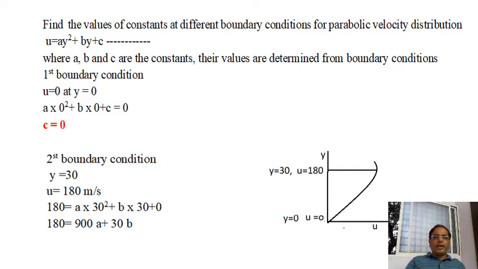Similarly, I apply the second boundary condition. What is the second boundary condition? When y is equal to 30 centimeter, it is a vertex, right? Vertex means where you find maximum velocity. Y is equal to 30, maximum velocity is 180 centimeter per second. That value I substitute in the same equation. So I substitute here to get the a, b values after substituting y is equal to 30 and u is equal to 180.